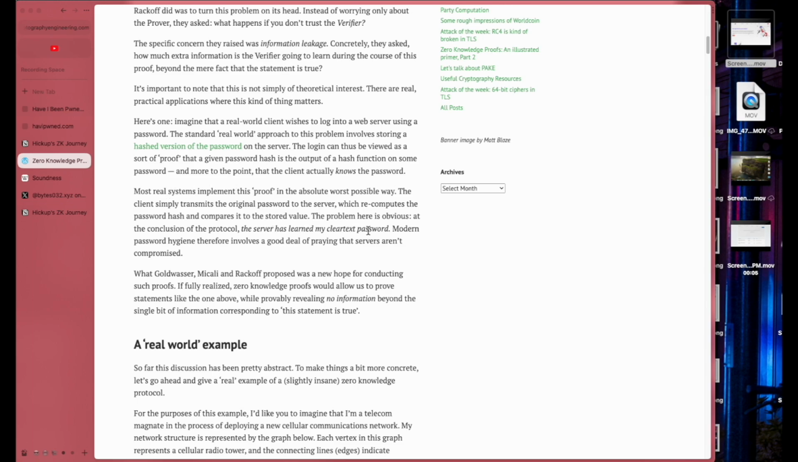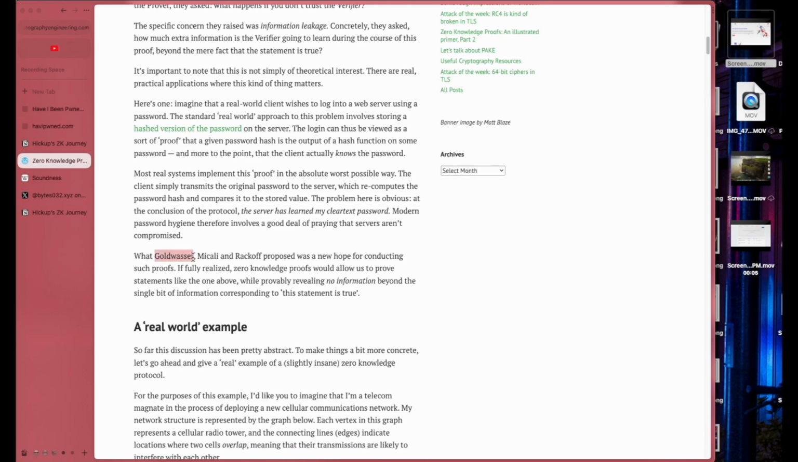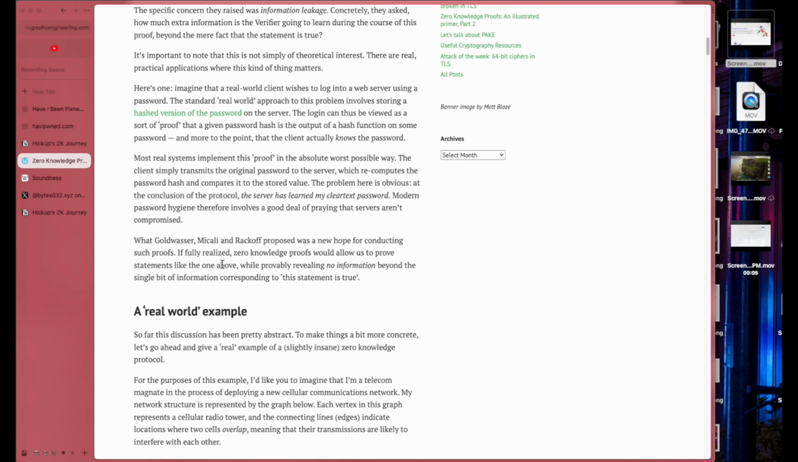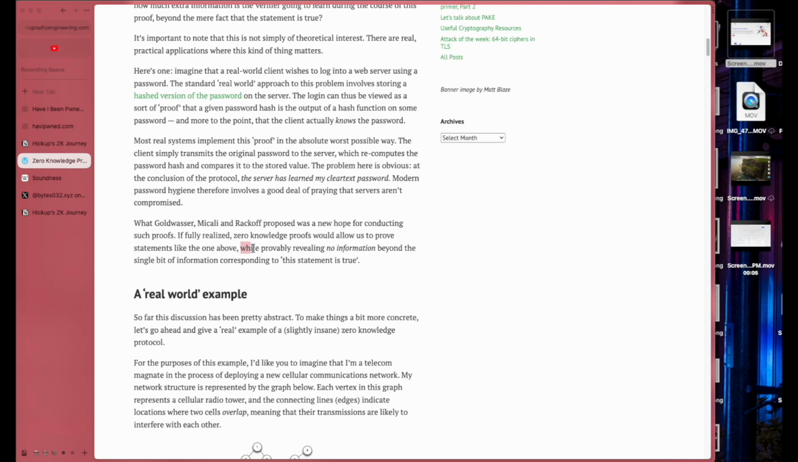Yeah. All right. Oh man, what a name. Mikhail Rakov. Dude, these are like top-notch researcher names. Just by the names, you can tell they're gonna propose this amazing world-changing technology. Anyways, what was proposed was a new hope for conducting such proofs. If fully realized, zero-knowledge proofs would allow us to prove statements like the one above, while revealing no information beyond the single bit of information corresponding to that statement is true.